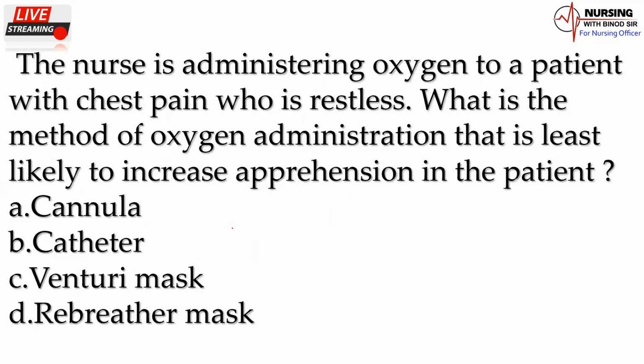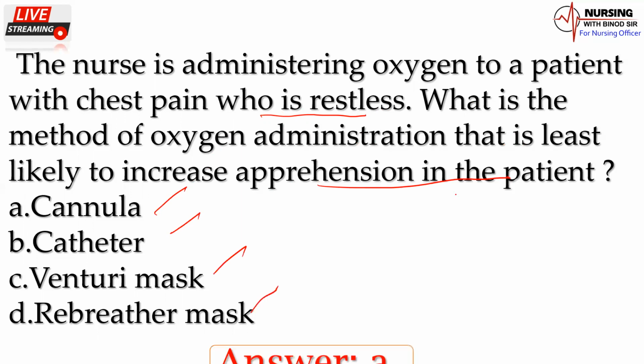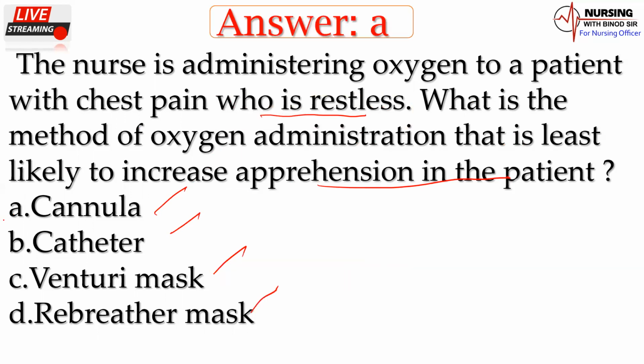Now we'll come back to next question. The nurse is administering oxygen to a patient with chest pain who is restless. What is the method of oxygen administration that is least likely to increase apprehension in the patient? Cannula, catheter, venturi mask, rebreather mask. So what would be the right answer? Here the answer will be the cannula. You must have to remember this.